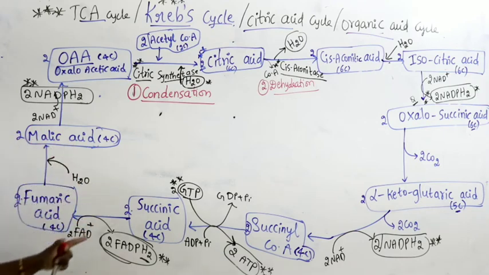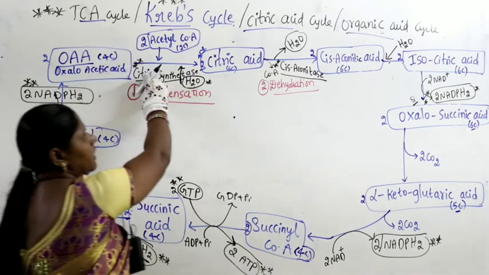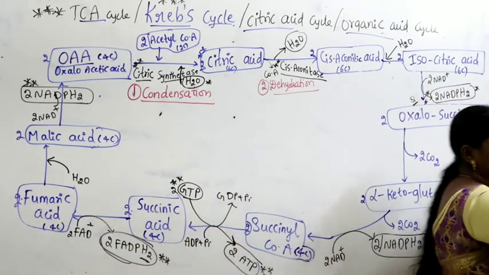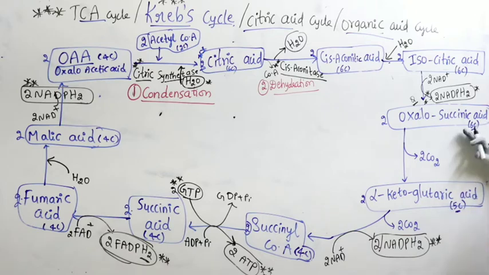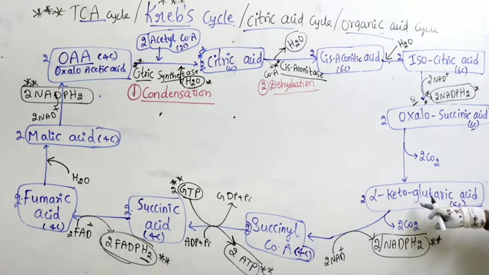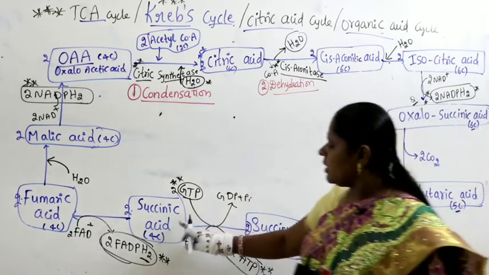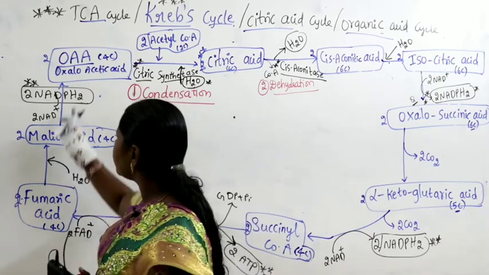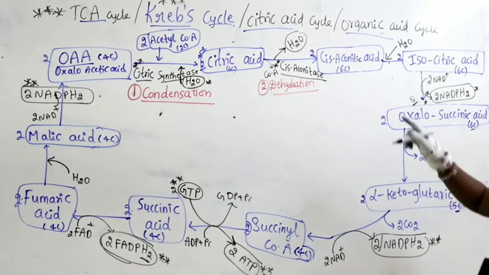First thing you have to write substrates. So take the horizontal page, first write only substrates. First you write OAA, acetyl-CoA, citric acid, cis-aconitic, isocitric acid, right. Then oxalosuccinic acid, 6 carbons up to here. Next alpha ketoglutarate acid, 5 carbons. Next succinyl-CoA, 4 carbon. From here 4 carbons, succinic acid, fumaric acid, malic acid, OAA. First substrates. Second step what you are writing here?